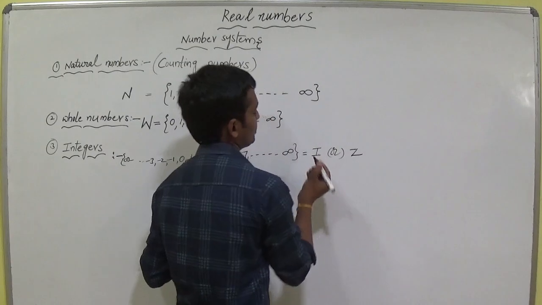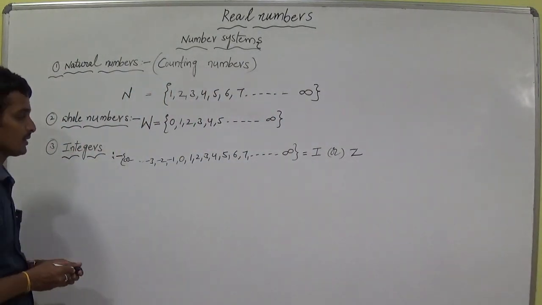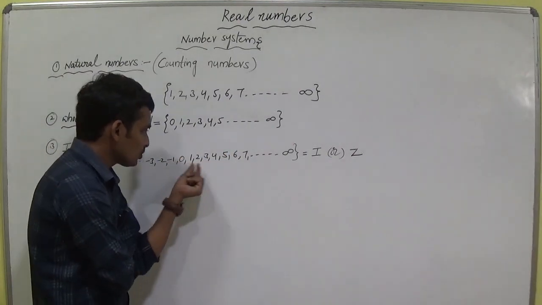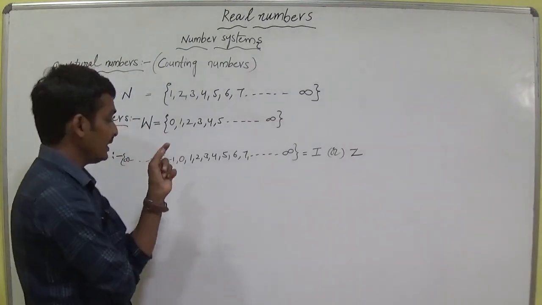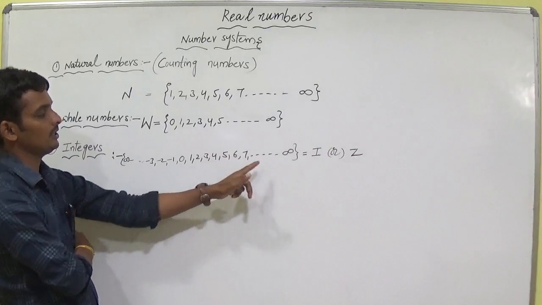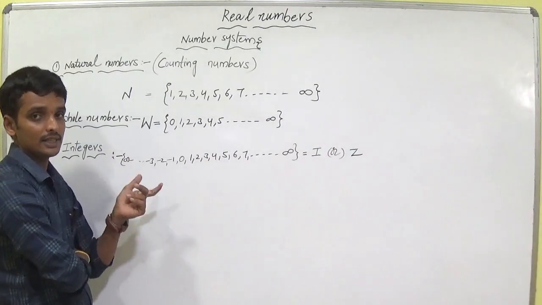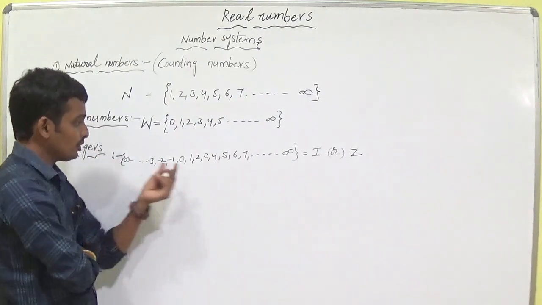The integers are denoted by the symbol ℤ. Observe here: 0 to infinity are whole numbers. I am adding negative numbers: 1, 2, minus 1, minus 2, minus 3, up to minus infinity. Now I am telling the definition of integers: the set of positive numbers.